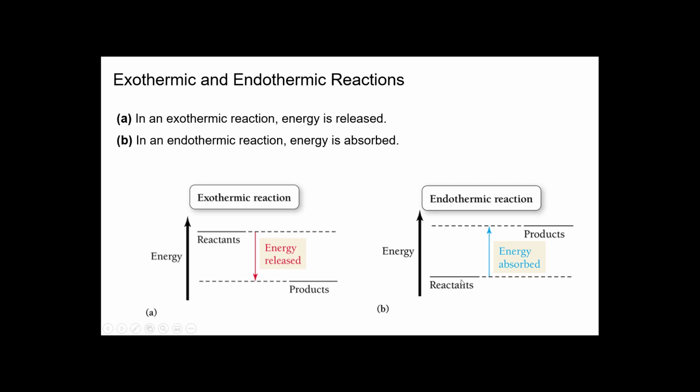Endothermic, as you see, the reactants are down here, and the products have a higher energy. So what this means is that this needs energy. It has to pull energy from the surroundings in order for this reaction to occur. So it has to take energy in, which is why you see the products at a higher energy. It's higher energy than the reactants. This is an endothermic reaction. It pulls energy or heat out of the surroundings in order for this reaction to occur.